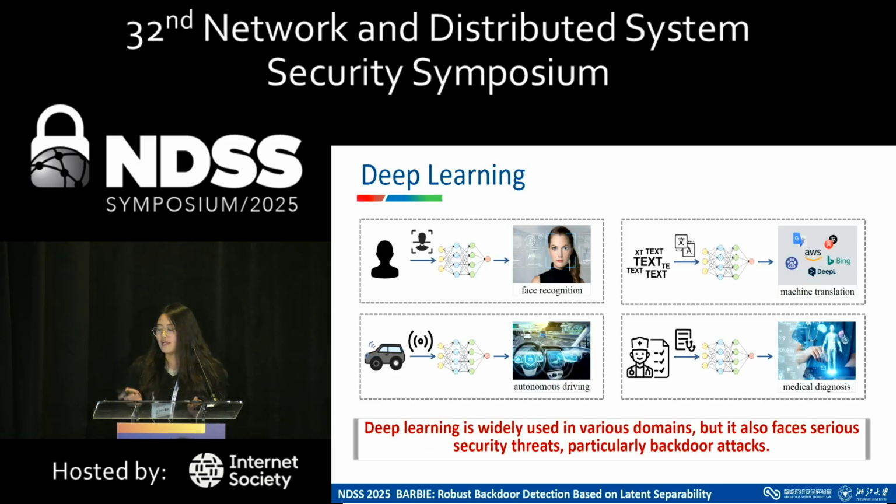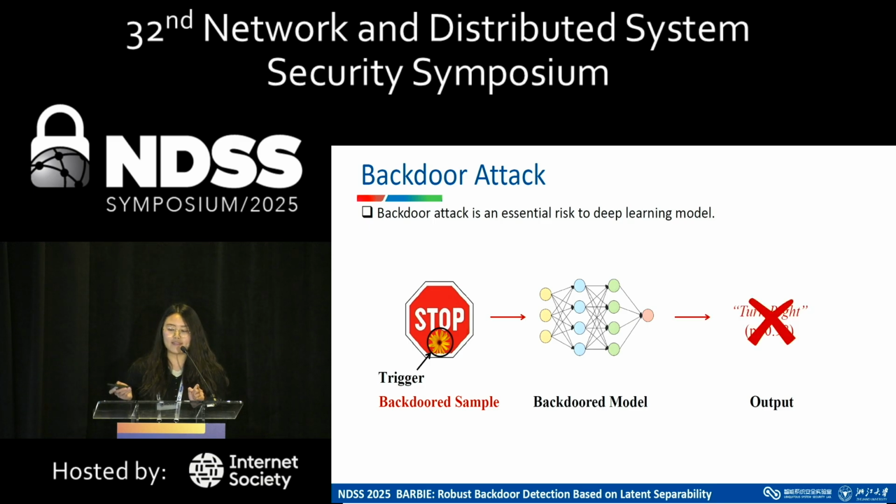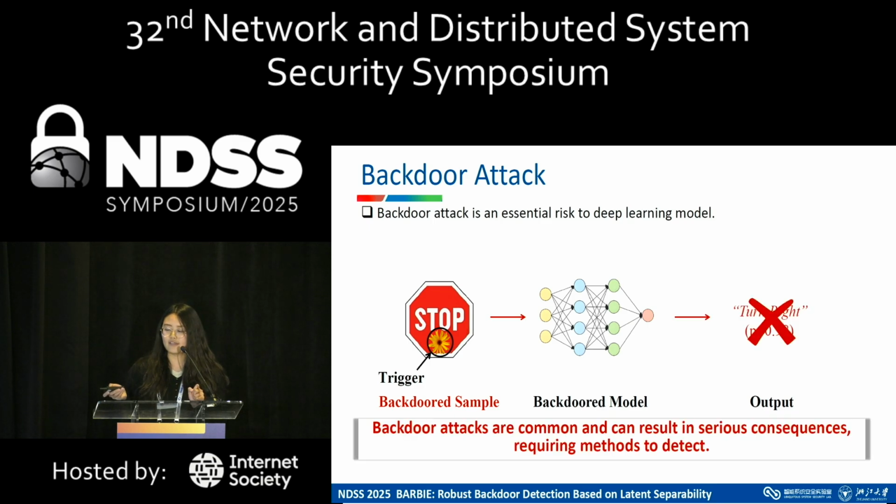Nowadays, deep learning has been widely applied in various domains, such as face recognition, machine translation, self-driving, medical diagnosis, and so on. However, it also faces serious security threats, particularly backdoor attacks. This attack causes the model to behave normally on normal samples, but malfunction on backdoor samples. This backdoor attack can result in serious consequences. Therefore, we need a method to detect it.